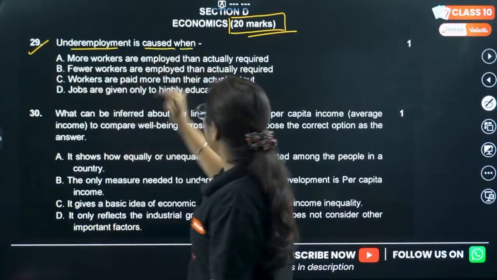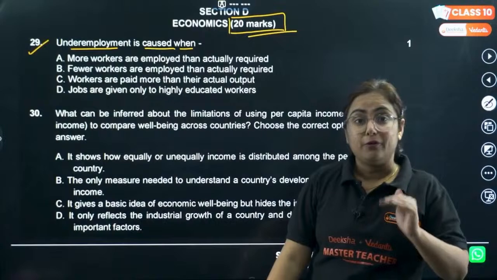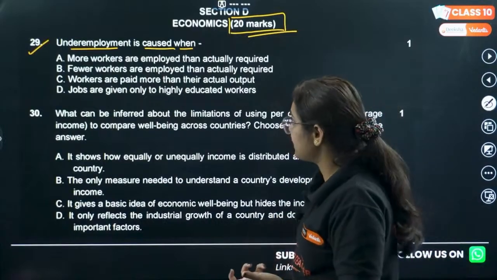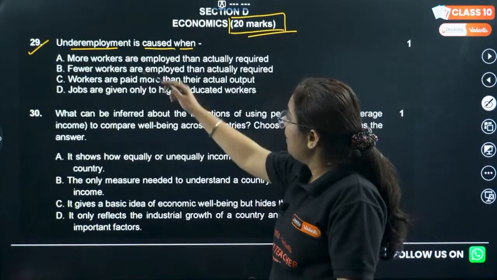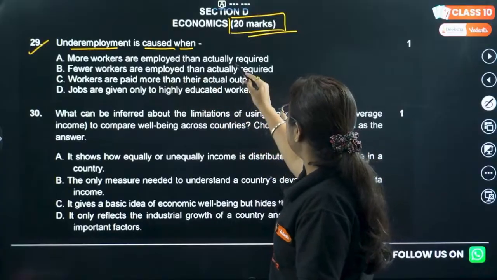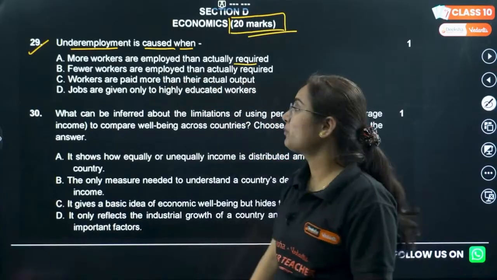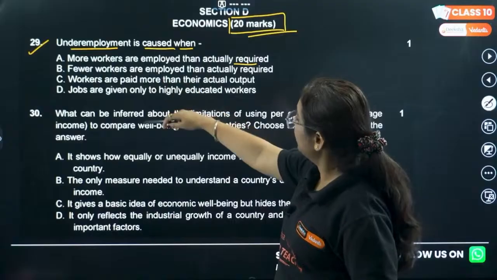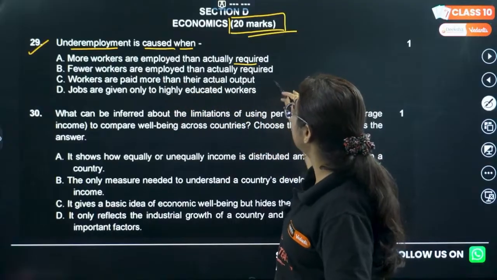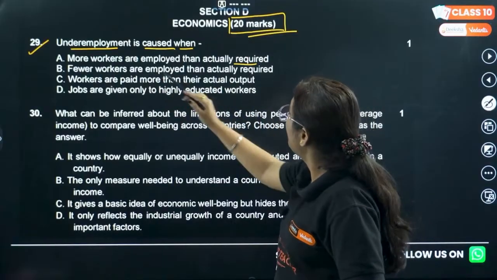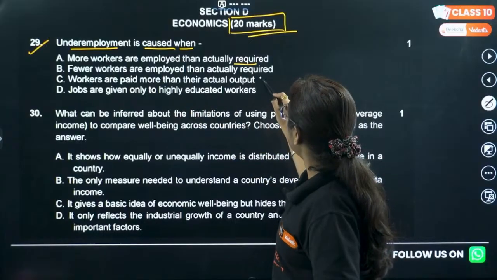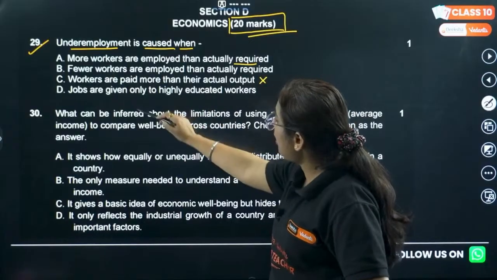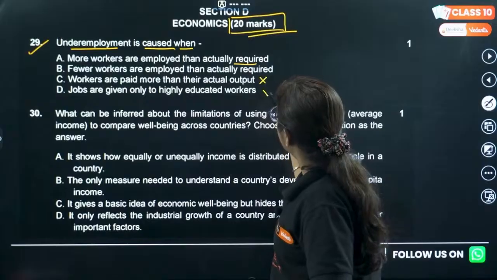Underemployment is caused when? Okay, when is underemployment caused? Options are A, more workers are employed than actually required. B, fewer workers are employed than actually required. C, workers are paid more than their actual output. D, jobs are given only to high educated workers.